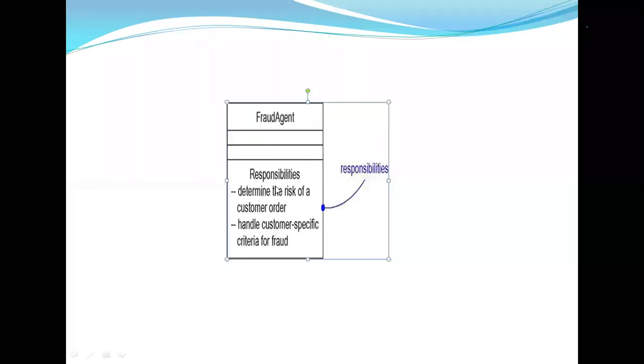The first partition represents the name, the second partition represents attributes, the third partition represents operations, and the fourth partition represents responsibilities.